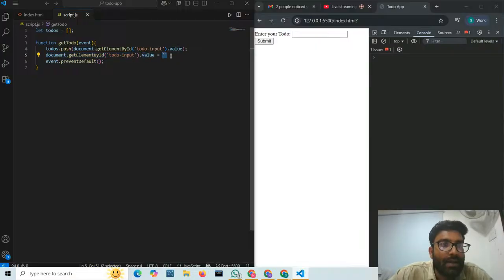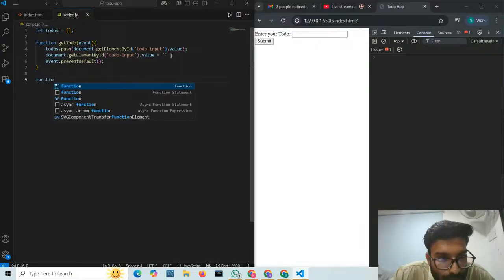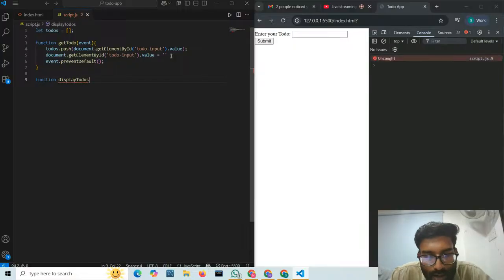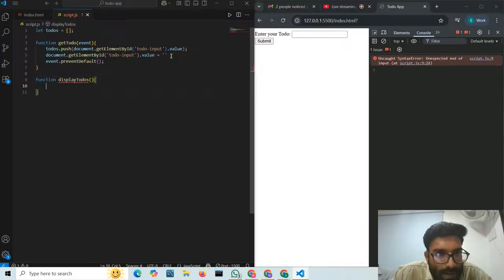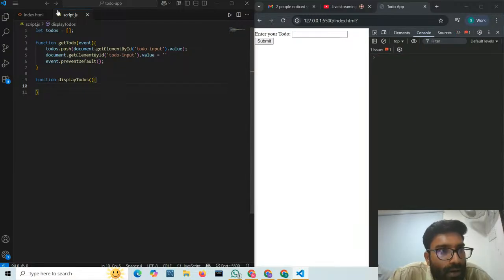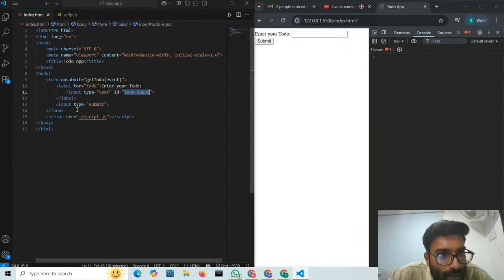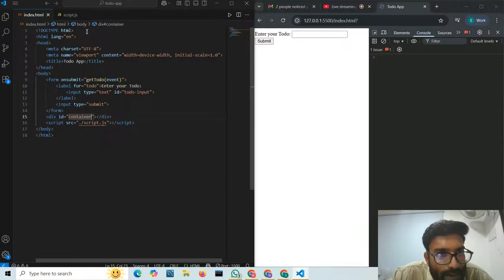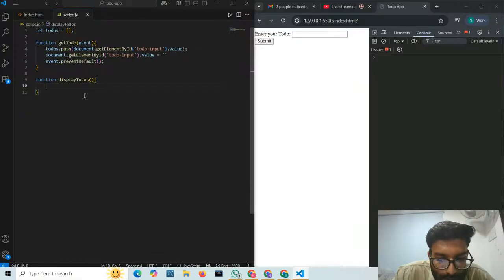Now after all these things, what do we need to do? We need to make one function, and this function will be displayTodos. This function will display todos inside my document. Here I will make one div, one container, and I will give it one ID. So this will be a container, and I have given the ID container. We will target our container here.